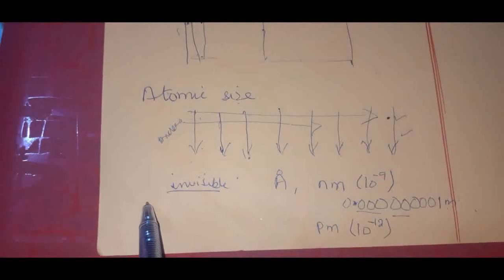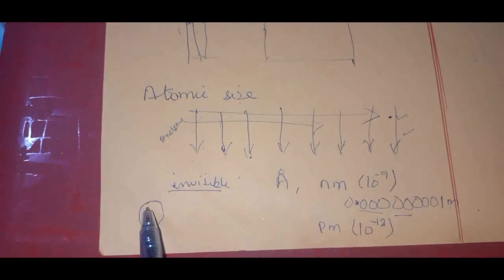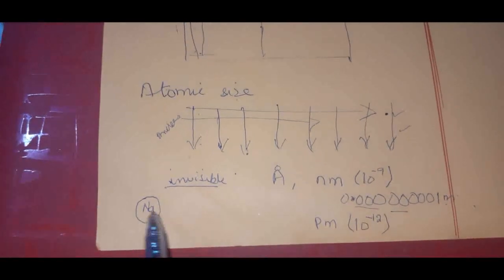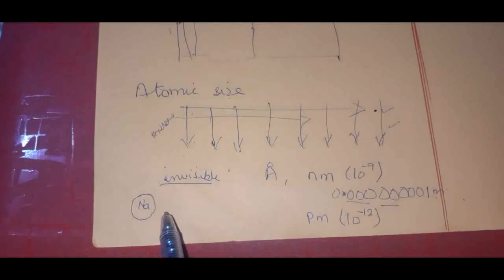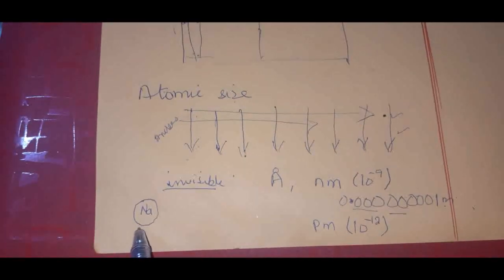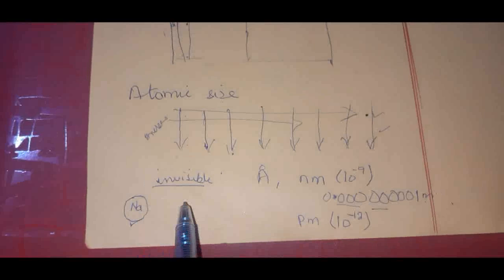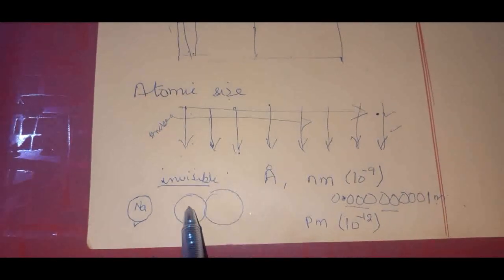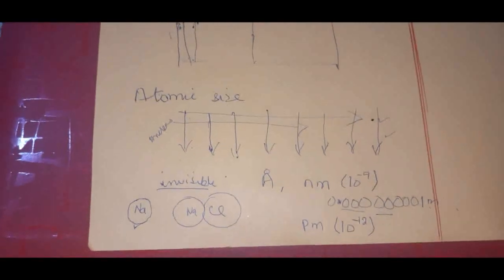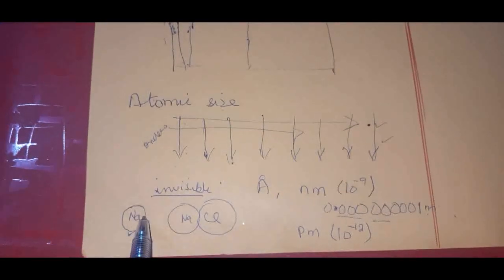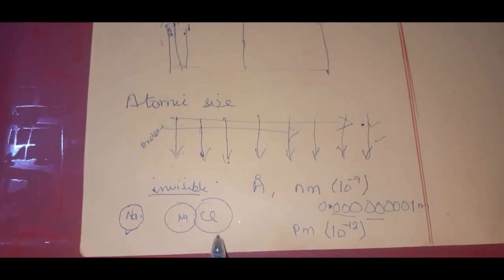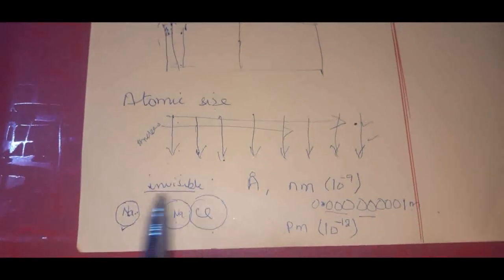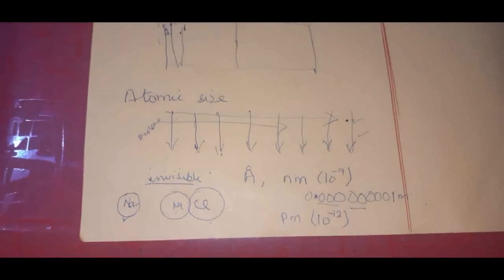If the atom is isolated, meaning it has not bonded with anything else, for example sodium in its neutral form, then its atomic radius will be different compared to its atomic size in a compound, sodium chloride. In one case it is bigger, and in the other it becomes smaller.